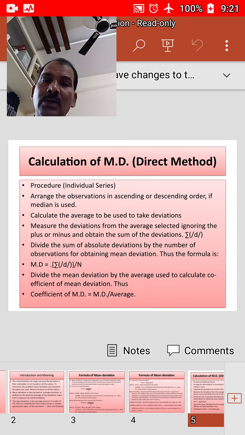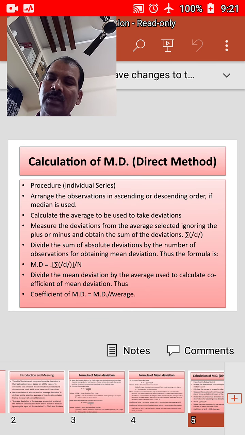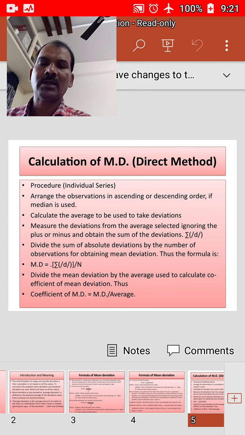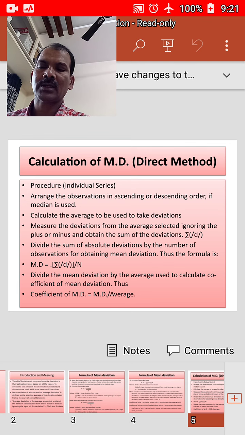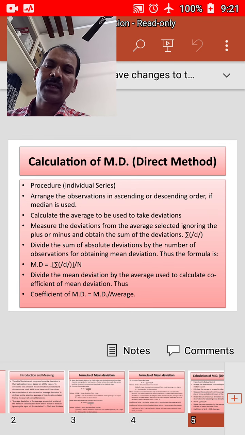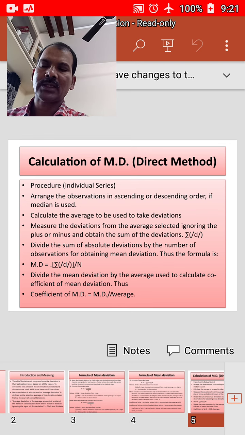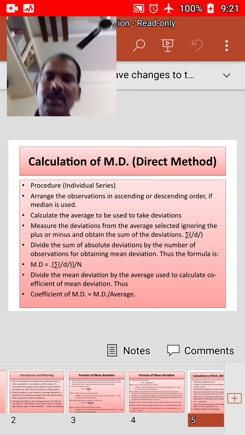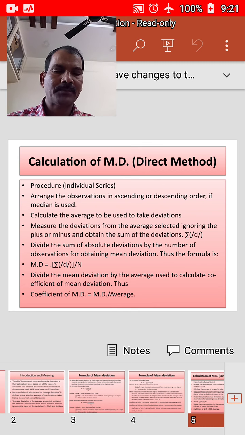Now, calculation of mean deviation using the direct method for individual series. In the calculation of mean deviation for individual, discrete and continuous series, both the direct method and the shortcut method are used. First we will see the direct method for individual series. The procedure: arrange the observations in ascending order, or descending order if the median is used.